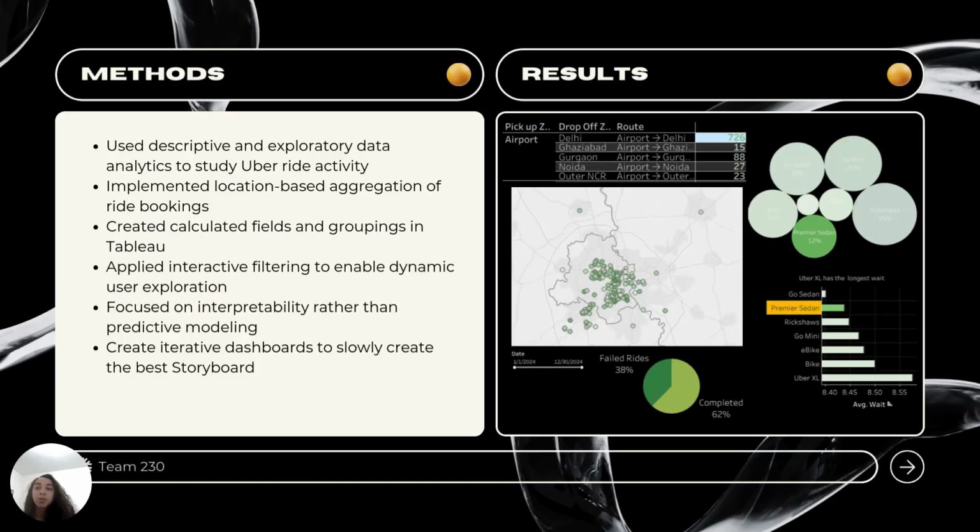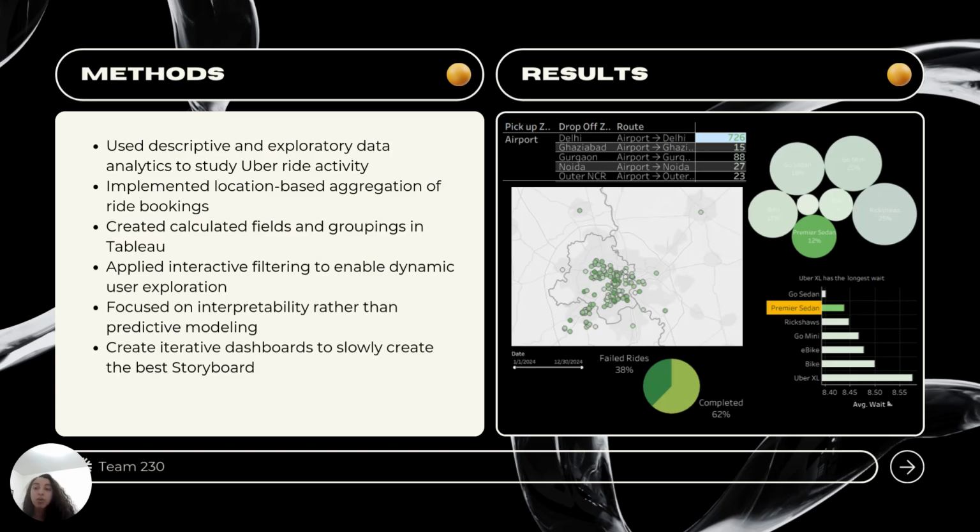To create our storyboard, we used descriptive and exploratory data analytics with a main focus on the impact of failed rides as well as Uber vehicle type. On the right, the map shows the 177 unique locations we were originally provided within the Uber data. We then took them and, using a calculated field, aggregated them into 6 different location zones, such as airport or Delhi, seen in the chart above the map, to create something more easily able to be